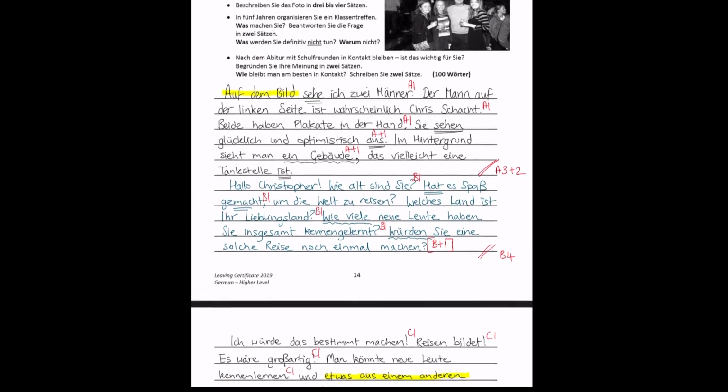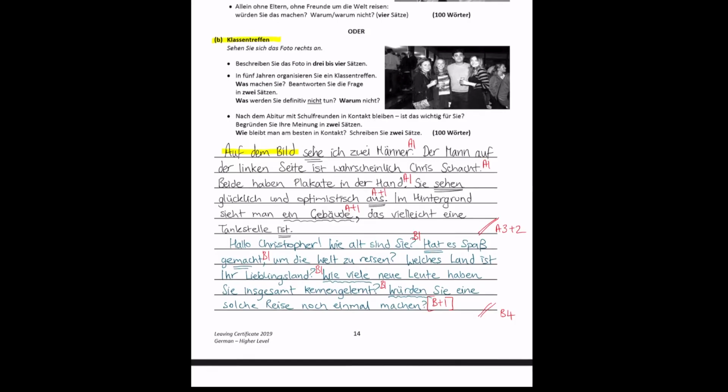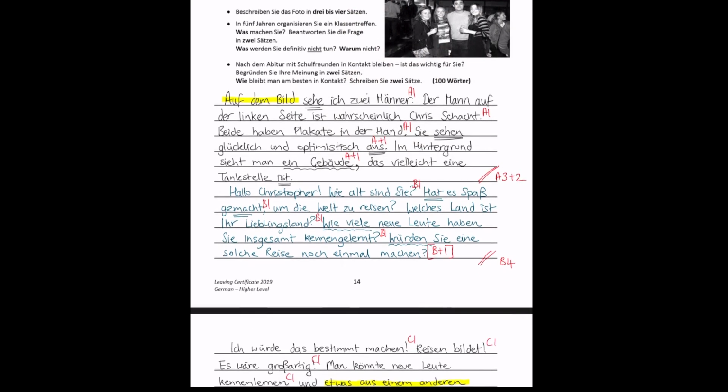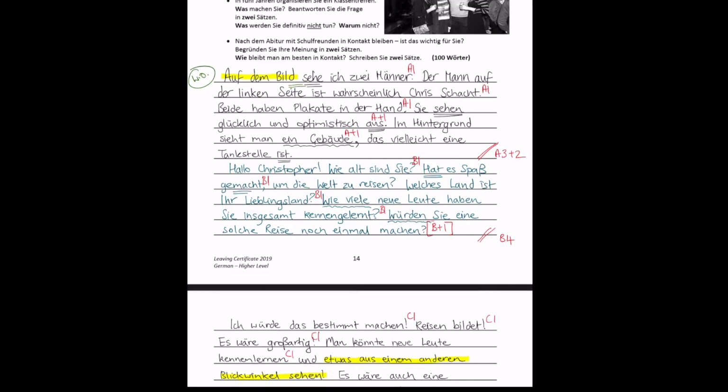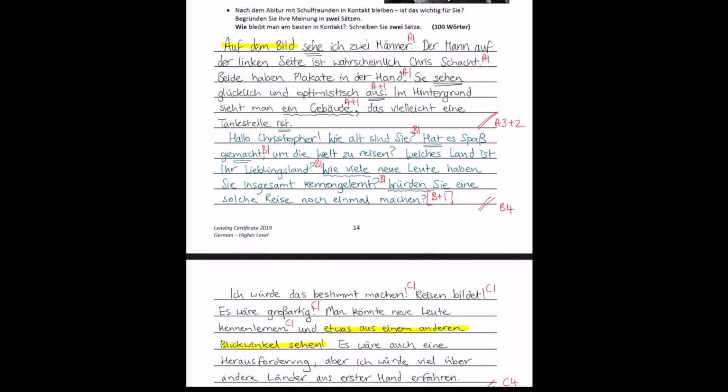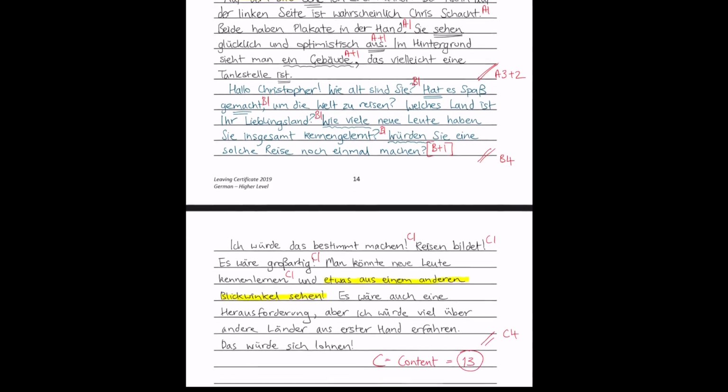When we look back over this text, you can see that there is very little wrong with it. Maybe you can see some mistakes, but I can't see any mistakes here. If there was a word order mistake, you would have, for example, 2 lines. Let's say, for example, I had said here, auf dem Bild, ich sehe 2 Männer. An examiner would put 2 lines under the sehe, and he or she would write over in the side here, WO, which is word order. Now, we know in this context there aren't any mistakes there, so we can get rid of that. But that's what would happen in that context. Looking over this, we can see that there are some nice phrases.